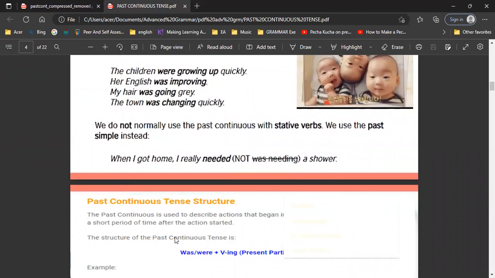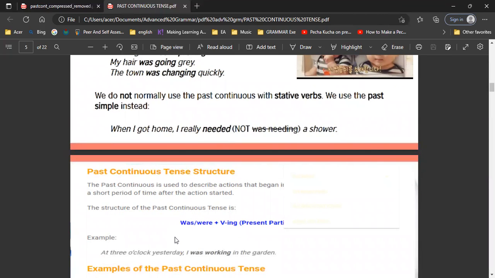Okay, so while you are paying attention to the use of past continuous, please also notice the formula. Yeah, hopefully you get used to the formula.